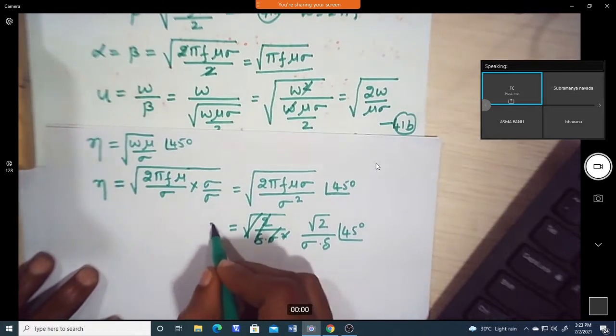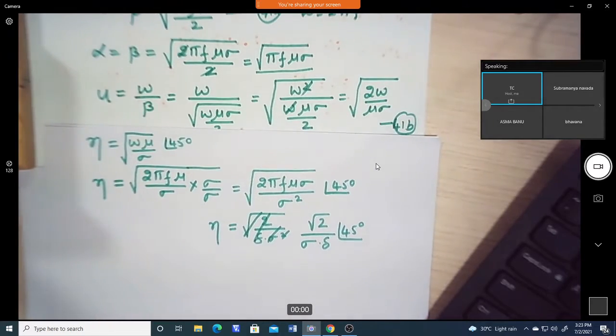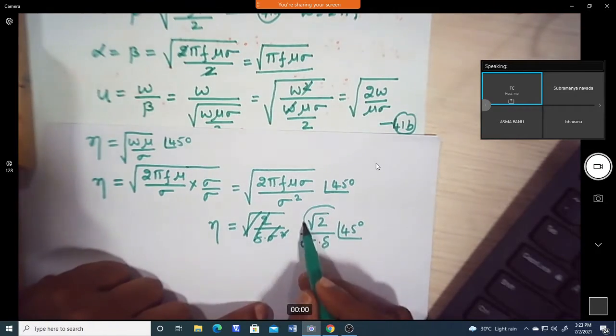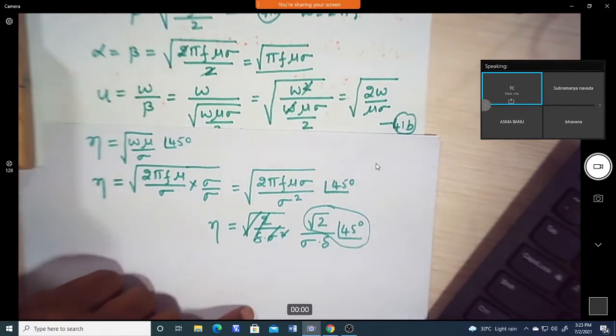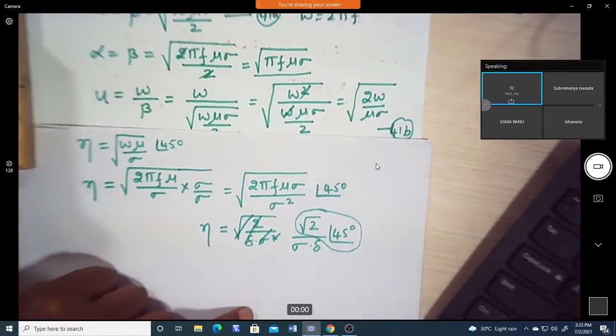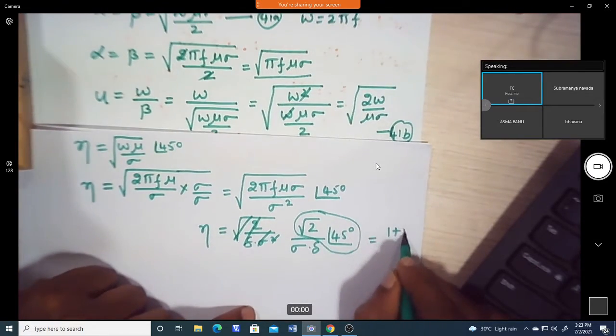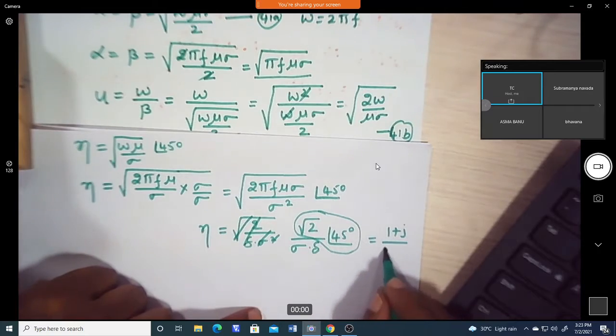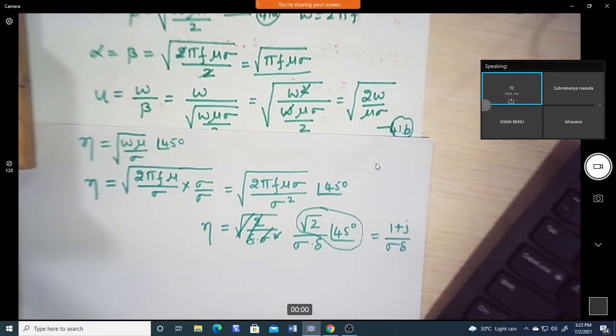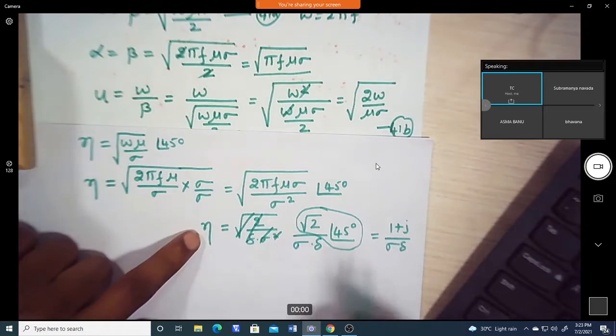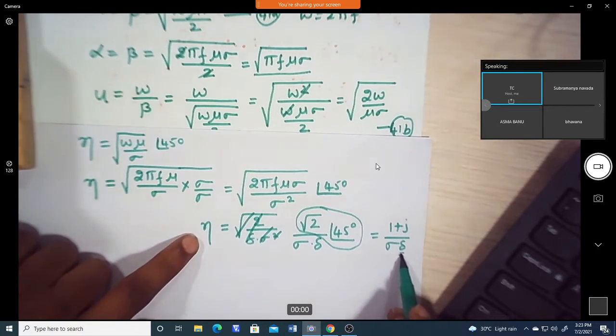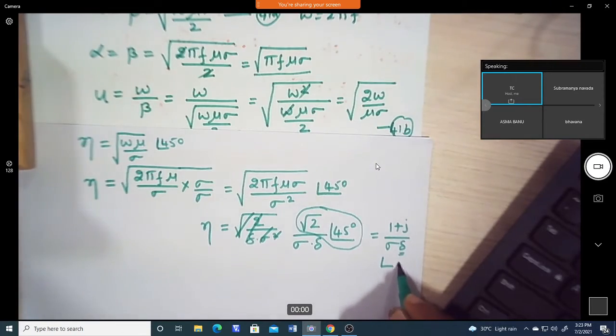So this eta is the intrinsic impedance of the medium. Now this we can convert into rectangular form. Root 2 at an angle of 45 degrees comes out to be 1 plus j divided by sigma into delta. So this is the intrinsic impedance equation in terms of the skin depth. We can take it as equation number 45. So these are the parameters we have got.